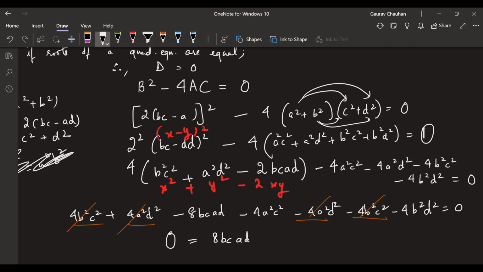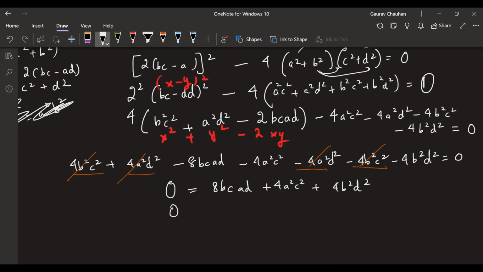8bcad. So let's write it like this: 8bcad plus 4a square c square plus 4b square d square. What else can I do to make it simpler? Divide by 4. Yeah, good. All right, so divide by 4. My right hand side becomes 2bcad plus a square c square plus b square d square.